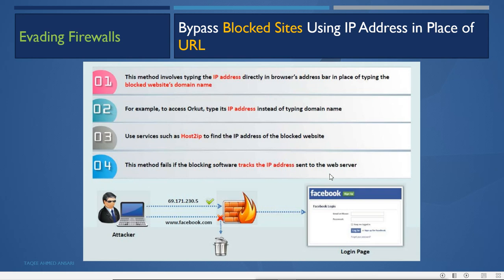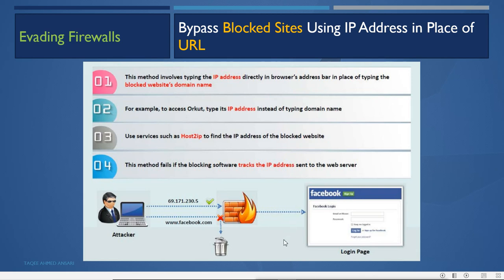So if only the URL is blocked and the IP address is not blocked, meaning there is no filter for the IP address, then the attacker can bypass and go through the firewall. So instead of the URL, the attacker can use the IP address also.